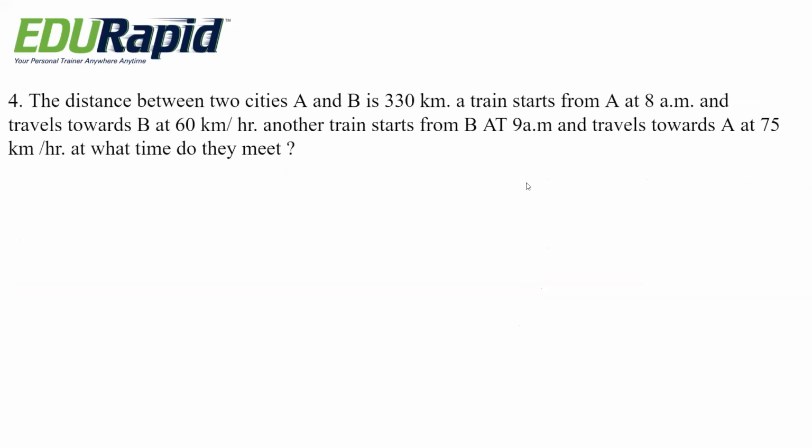Next question. The distance between two cities A and B is 330 kilometer. A train starts from A at 8 a.m. and travels towards B at 60 kilometer per hour. Another train starts from B at 9 a.m. and travels towards A at 75 km per hour. At what time do they meet? Options are 10 a.m., 10:30 a.m., 11 a.m., 11:30 a.m.